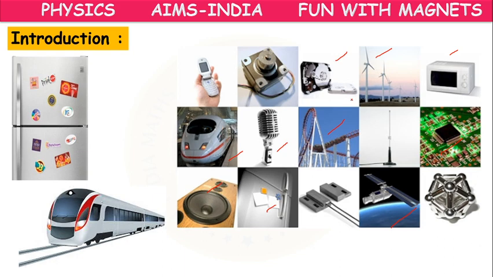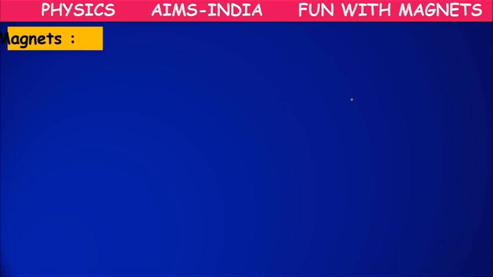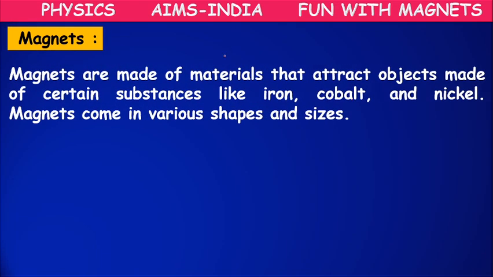So let's see the properties of magnets and uses of magnets, and some of the phenomena related to magnets. Actually, what is a magnet? These magnets are made up of such kind of materials which will attract objects, and they are made up of certain substances like iron, cobalt, nickel.